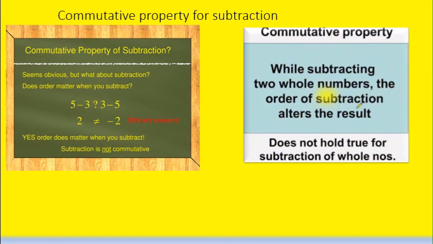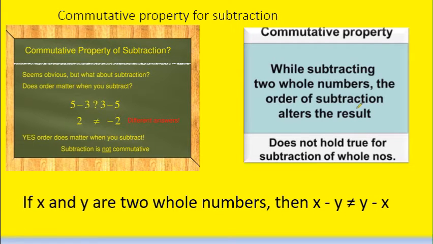Next. From this we can understand that while subtracting two whole numbers, the order of subtraction alters the result. See, alters this. When we change the order, we are getting different answers. That is why we are saying the order of subtraction alters the result. So commutativity does not hold true for subtraction of whole numbers. That is why generally we say if x and y are two whole numbers, then x minus y is not equal to y minus x.